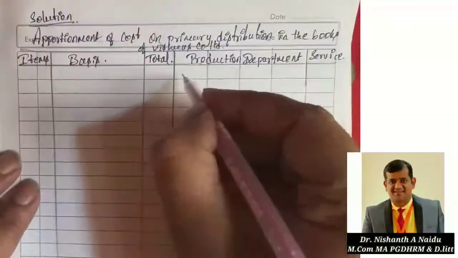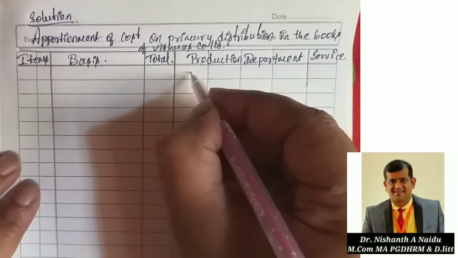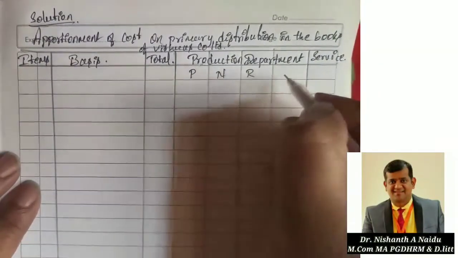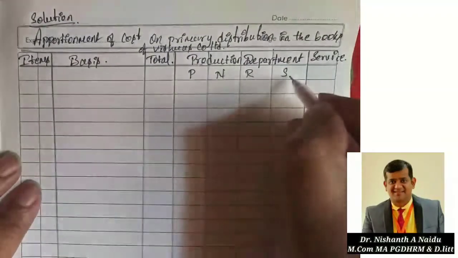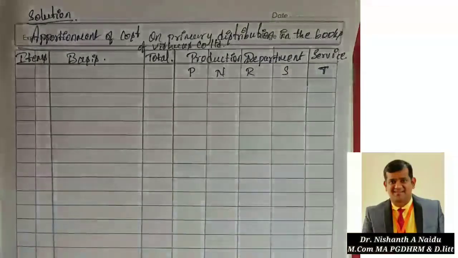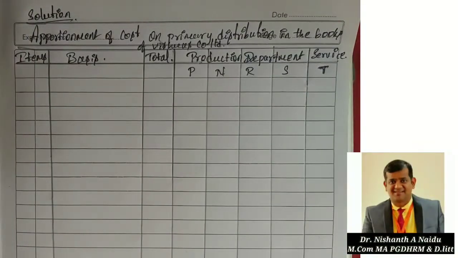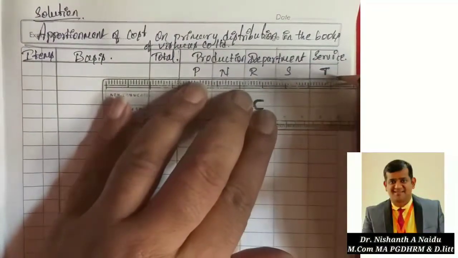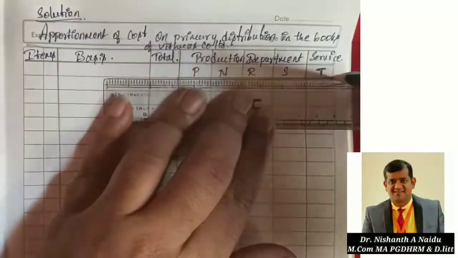So here you write down the names of the departments, that is P, N, R, S. These 4 are production departments. T is always the service department. So that also you should know while solving the problem.